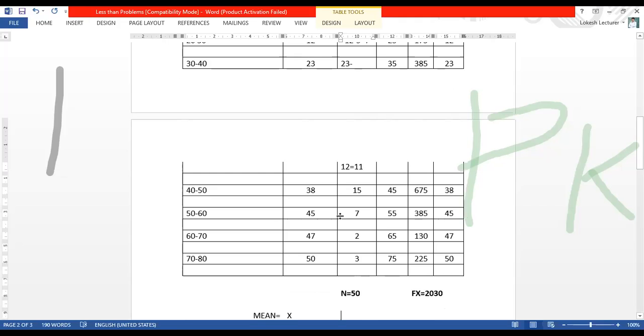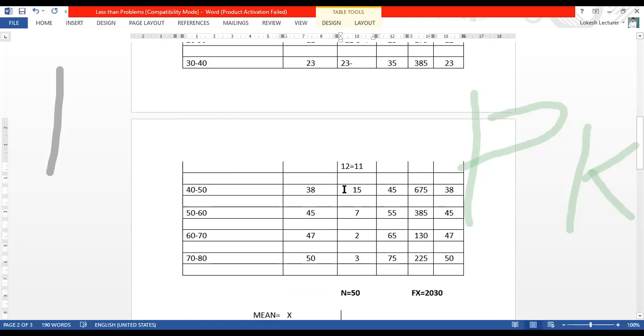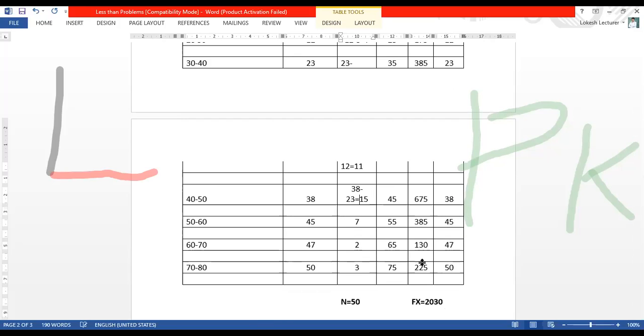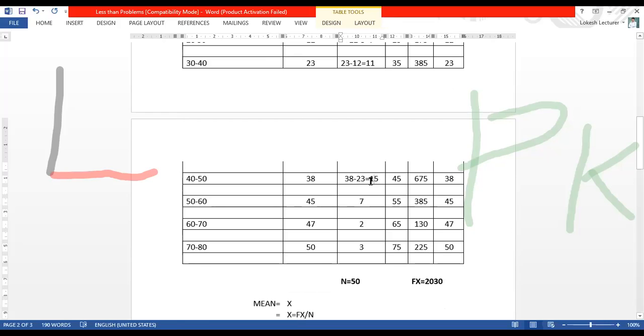Here 38 now. 38 minus 23 is equal to 15. See, 38 minus 23 is 15.